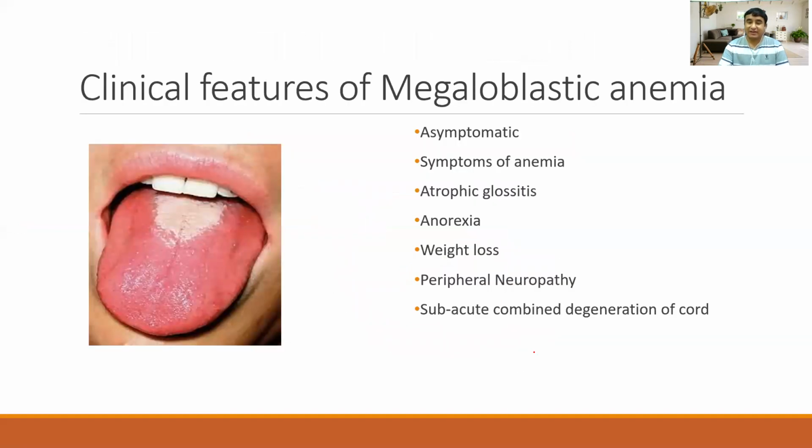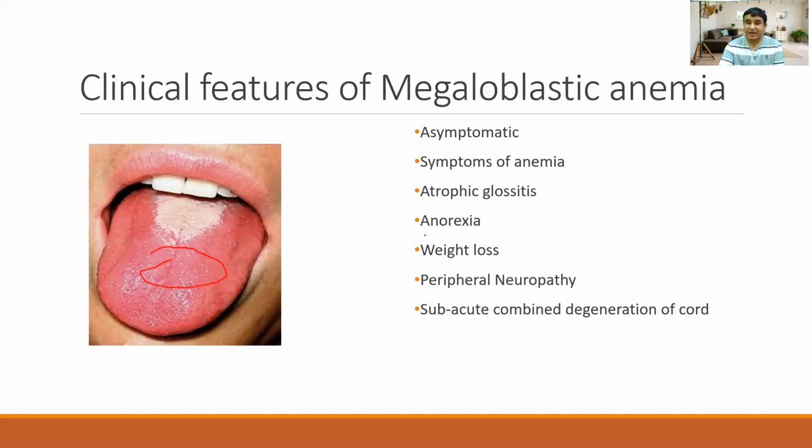So let us go to the clinical picture of megaloblastic anemia. The clinical picture of megaloblastic anemia can be asymptomatic, like patients just visit the medical OPD, and when they do the peripheral smear, they see the megaloblast, and after working up, then the physician makes a diagnosis of megaloblastic anemia. It is not necessary that all the patients have the symptoms. Some patients may have the symptoms of anemia, and if you examine properly, we can see the atrophic glossitis over here. Okay, this is atrophic glossitis, the beefy tongue.